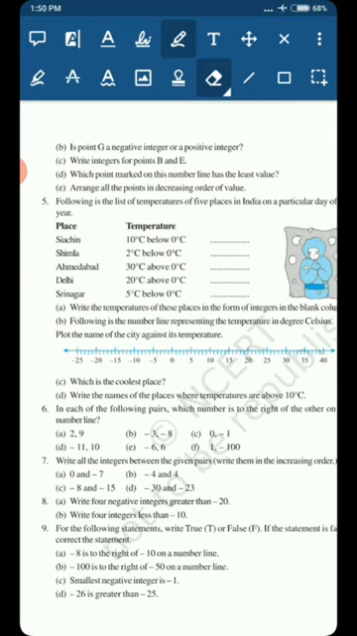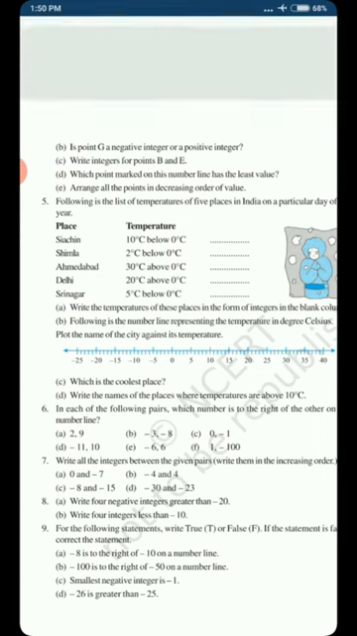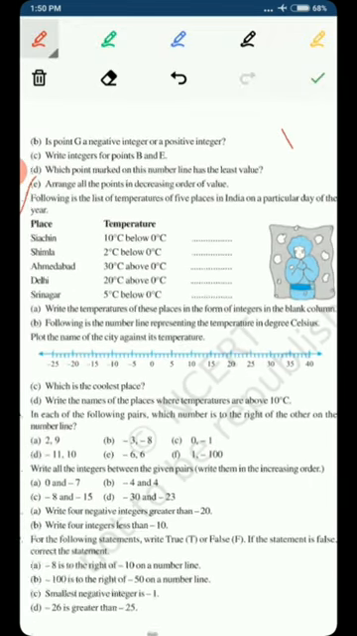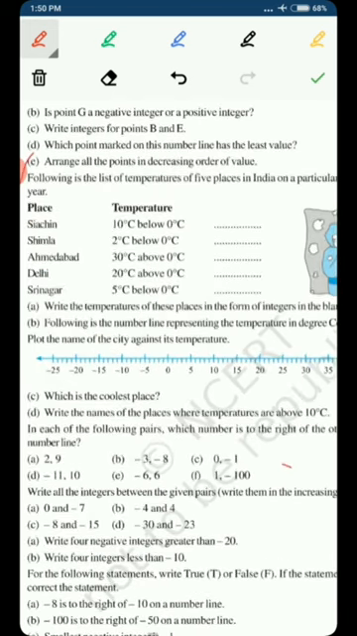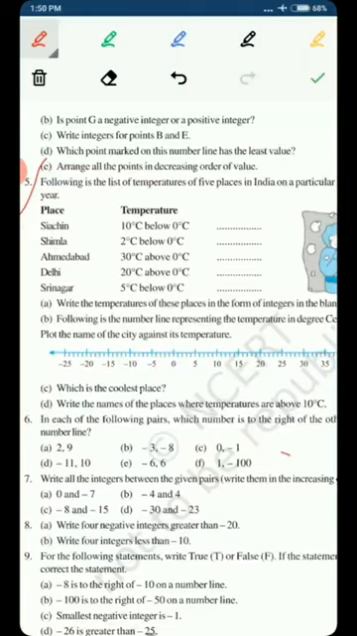So let's look at the next question. What is the next question? The next question, question number 5, says that following is a list of temperatures of 5 places in India on a particular day of the year. And we have to solve parts A, B, C, D, looking at this table.